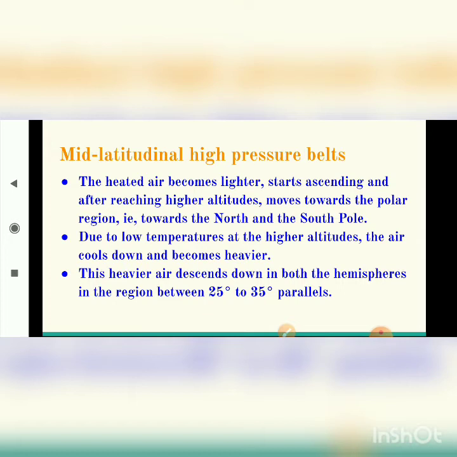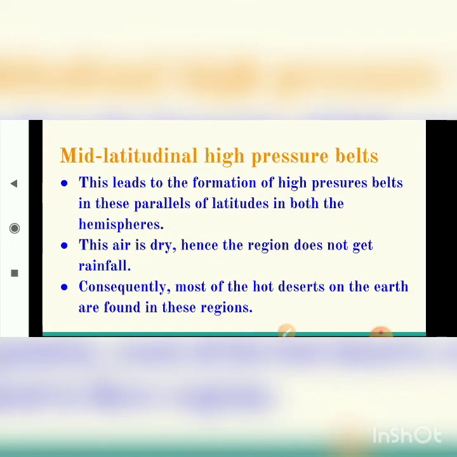This heavier air descends down in both hemispheres in the region between 25 degree to 35 degree parallels. Due to low temperature at high altitude, the air cools down and becomes heavier. So this heavier air descends down in both hemispheres, between 25 degree to 35 degree parallel. This leads to the formation of high pressure belts in these parallels of latitude in both hemispheres.